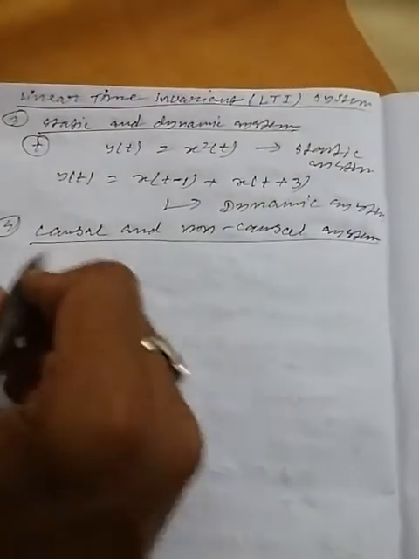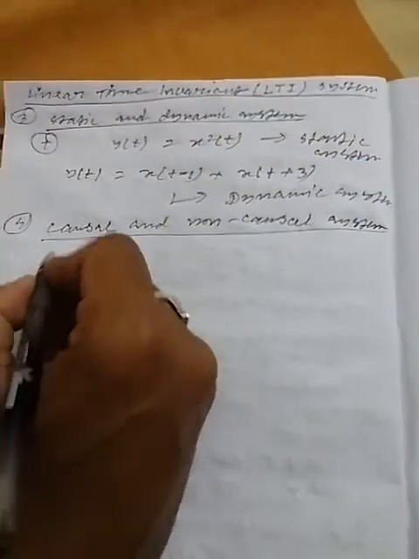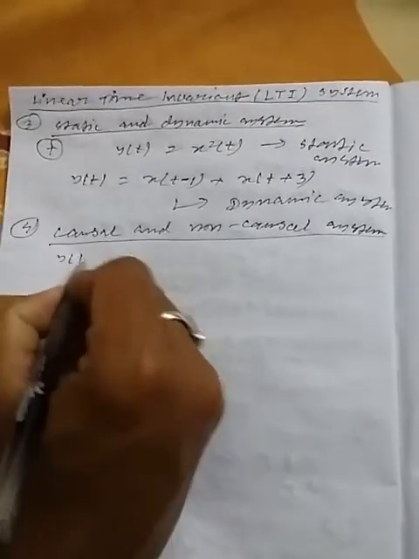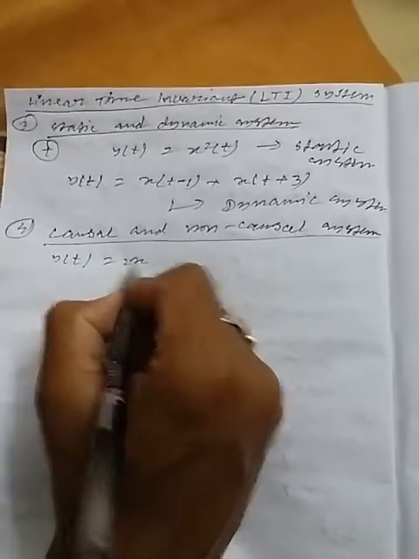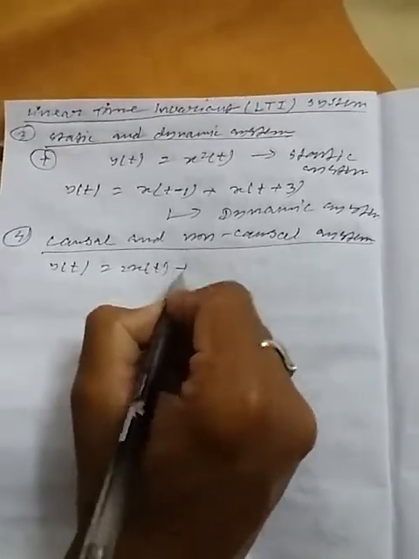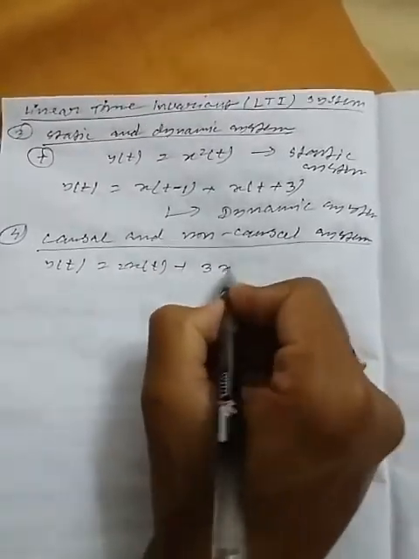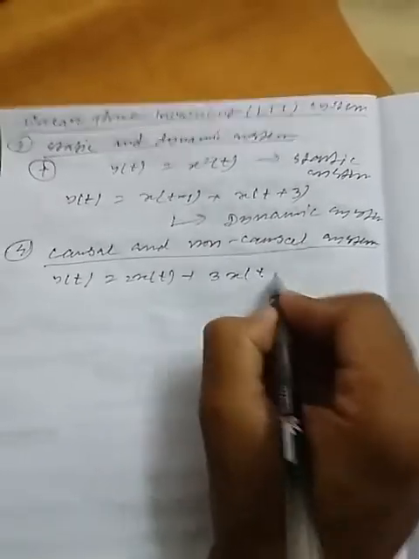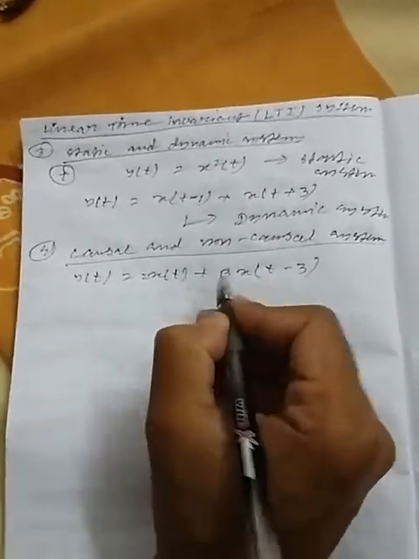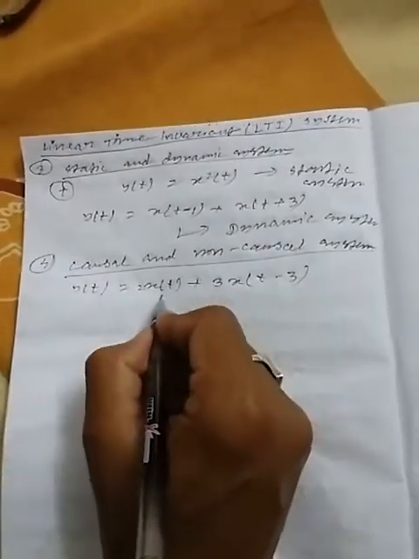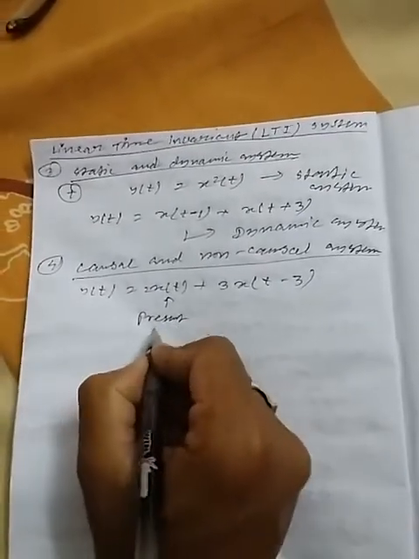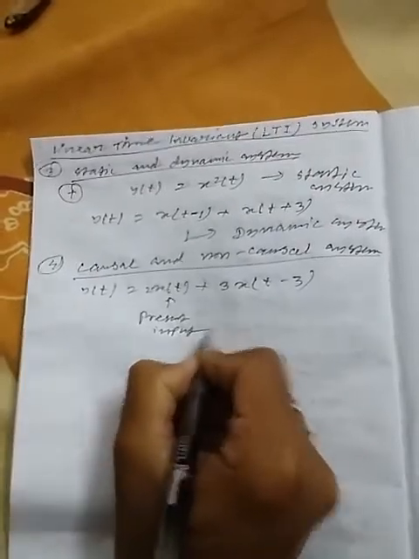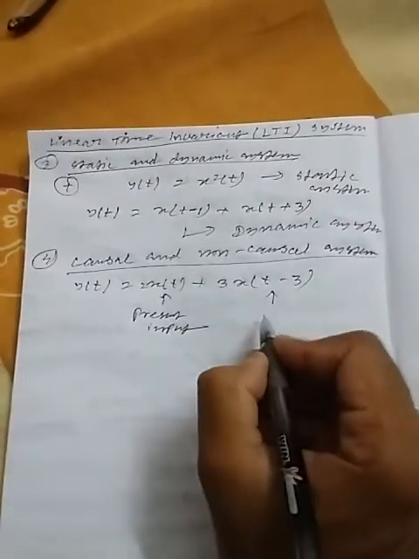For example, a causal system: y(t) equal to 2x(t) plus 3x of t minus 3. So this is the present input, and this is the past input.